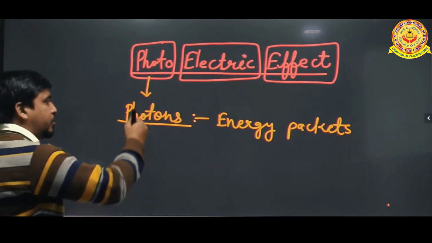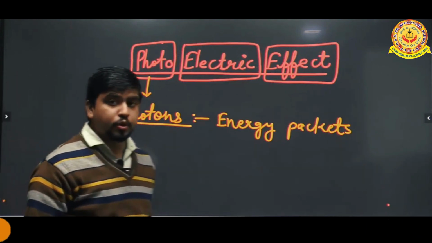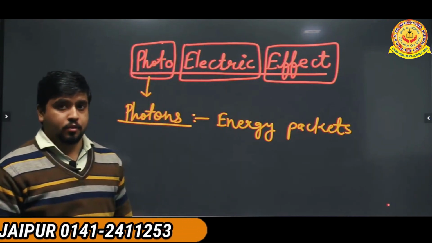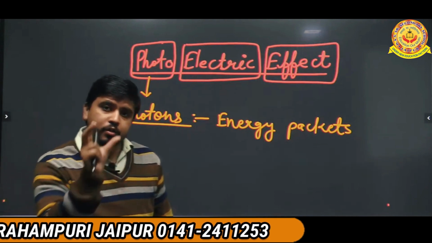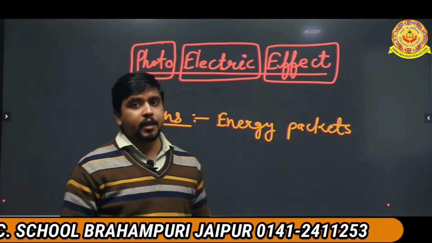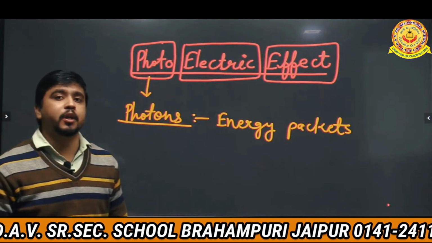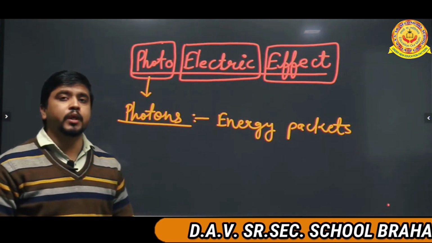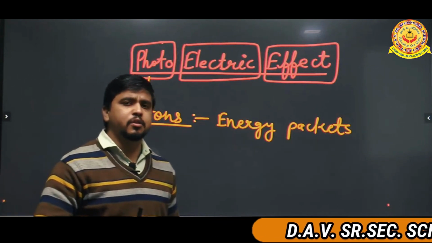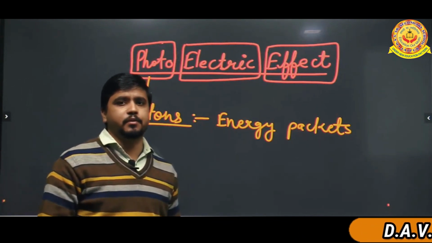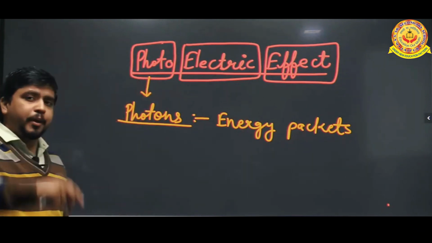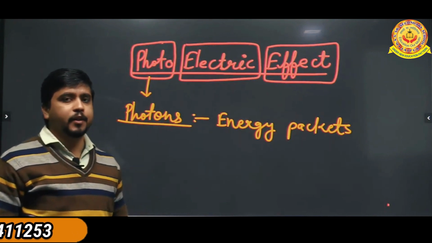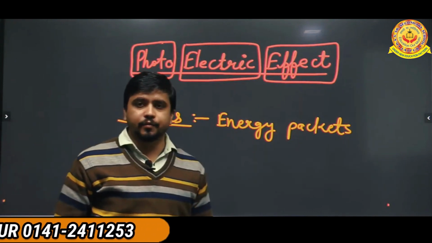Similarly, we are coming to the photon. Photon is also an energy packet in which the energy is stored. If the energy is stored, it means it is in a potential energy. And if photons are in moving condition, the photons are continuously moving from one place to another place. The photons are coming from infinite distance to the place at which we want to get the energy.